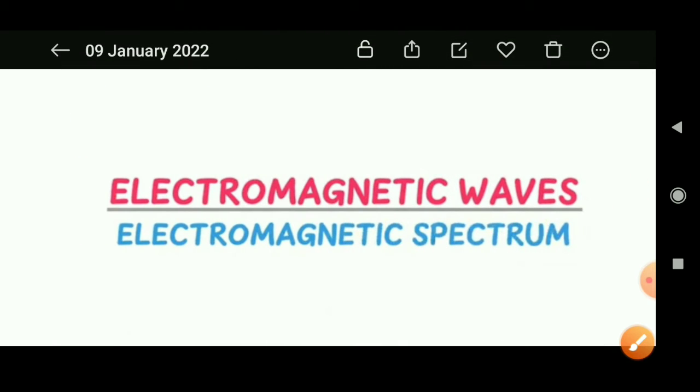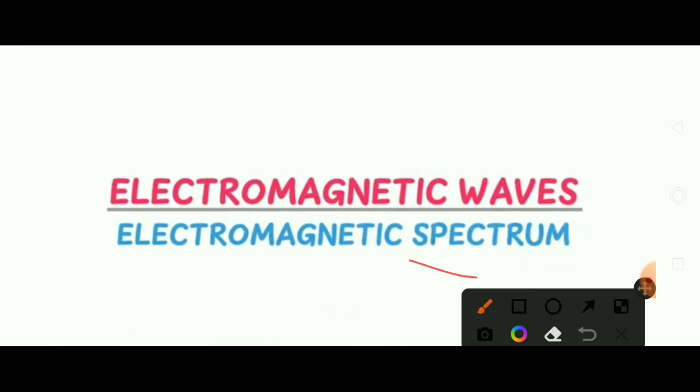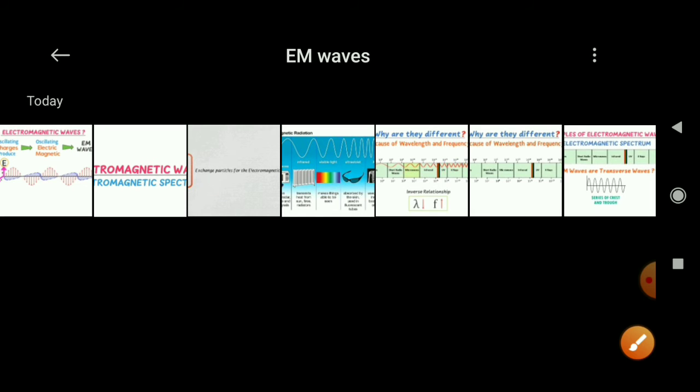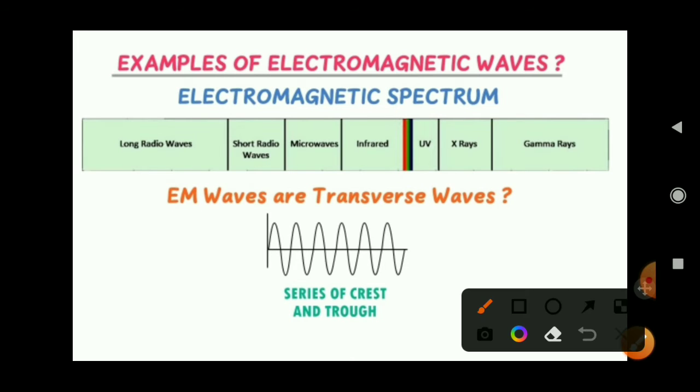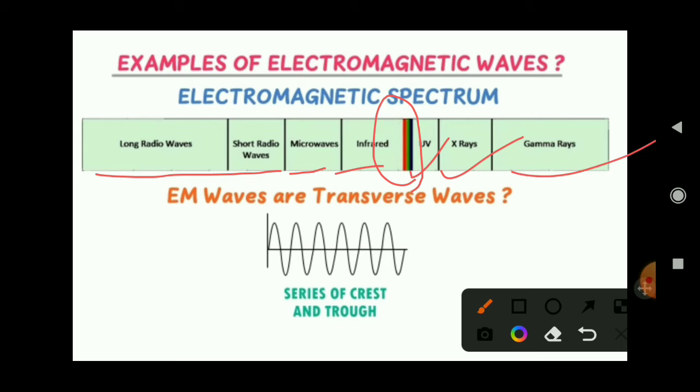So what is the electromagnetic spectrum? Spectrum means what? A dense, or we can say a group. Spectrum is a colorful group of that wave. So the electromagnetic spectrum consists of radio waves, microwaves, infrared waves, visible range waves, UV waves, X-rays, gamma rays.